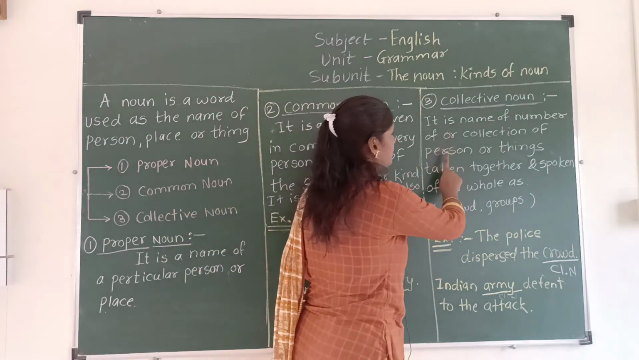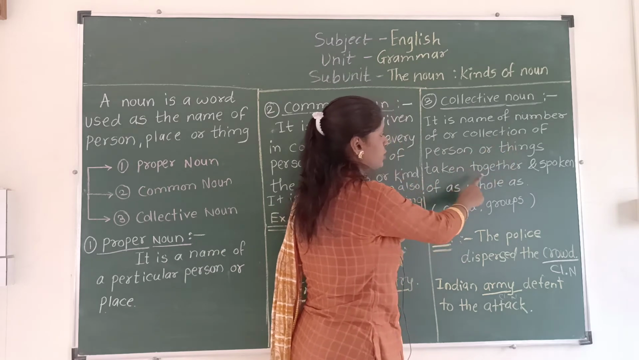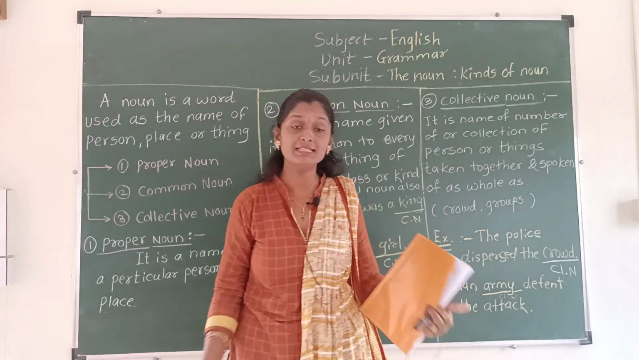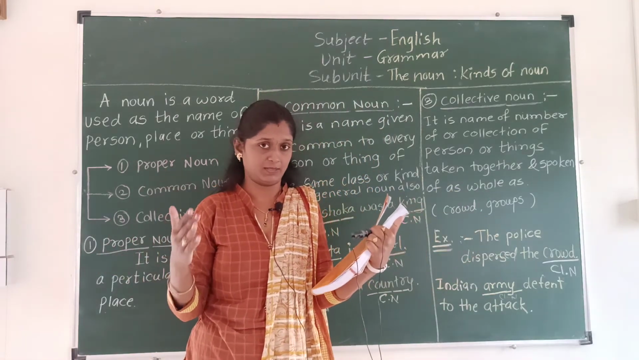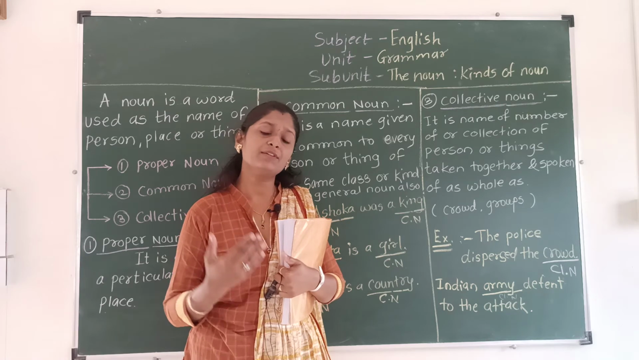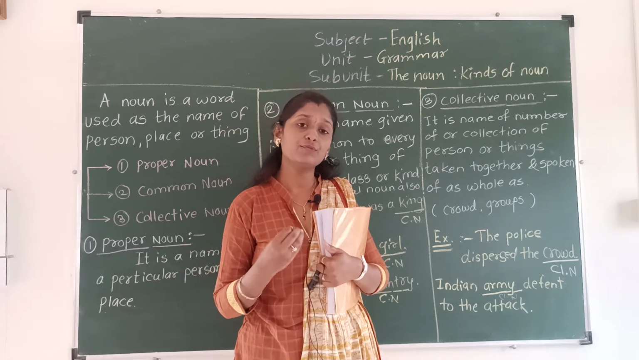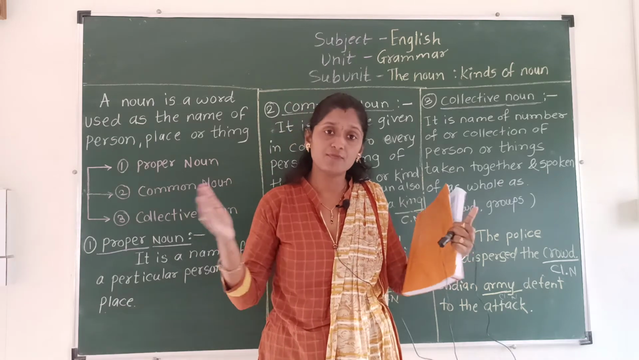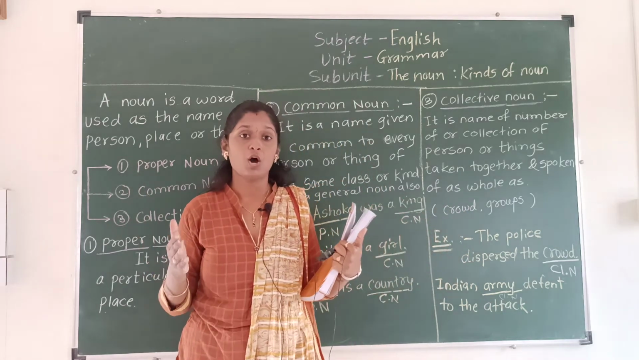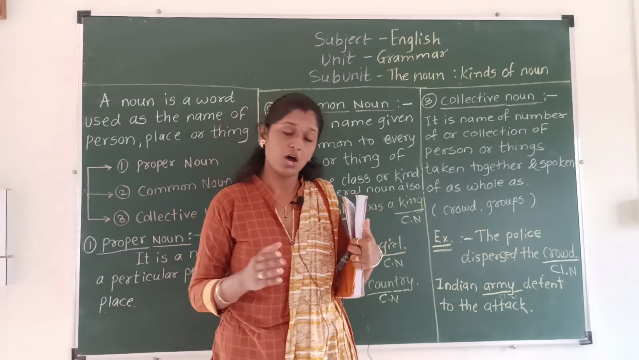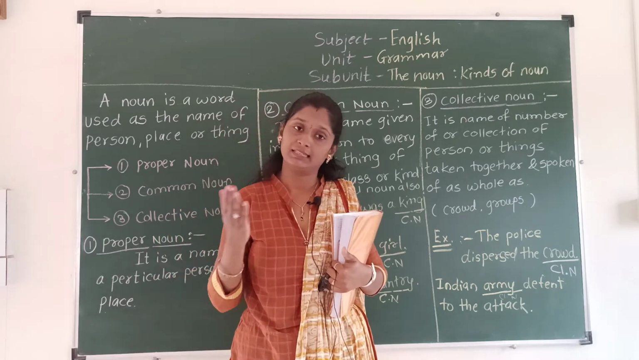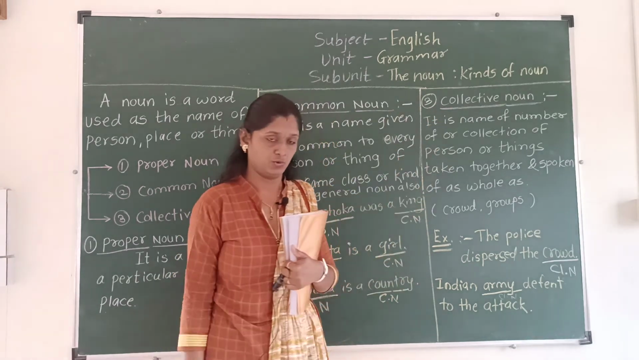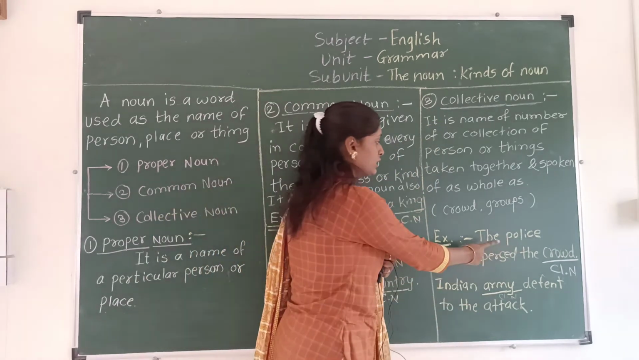Persons or things taken together and spoken of as a whole. Whole means the entire group of those persons. If we are thinking, saying, or writing about a group of persons, a group of things, a crowd of persons, or a number of things, that noun we know as a collective noun. Example: the police